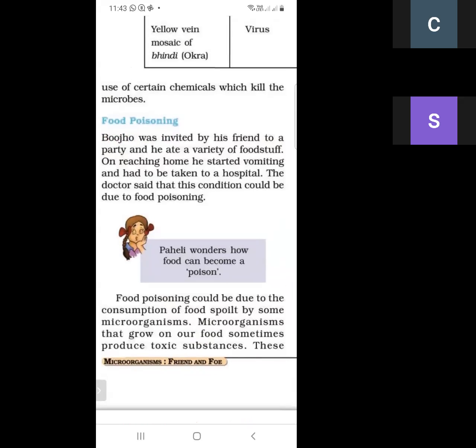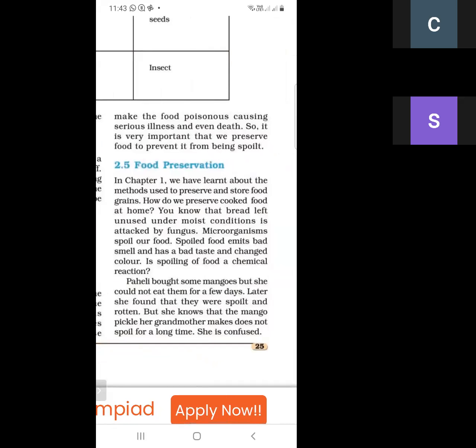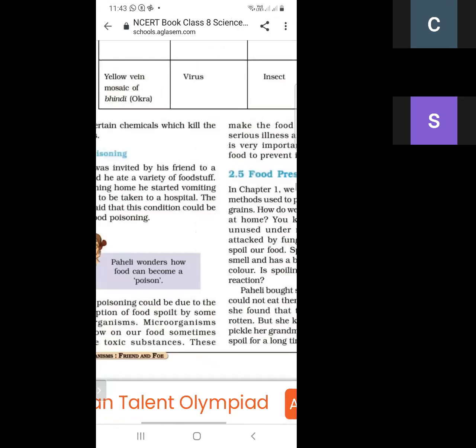Poisoning could be due to the consumption of food spoiled by some microorganism. Microorganisms that grow on our food sometimes produce toxic substances, and these make the food poisonous, causing serious illness and even death. So it is very important that we preserve food to prevent it from being spoiled.